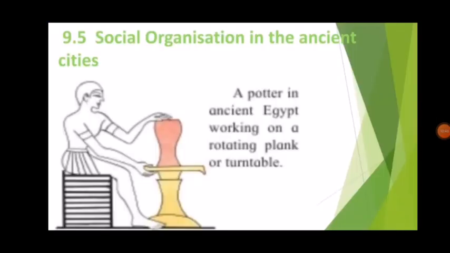Next point is social organization in the ancient cities. Now in this picture you can see the potter in ancient Egypt working on a rotating plank. That means there were new developments. It is true that the rise in trade had been the major factor that contributed to the emergence and development of cities.